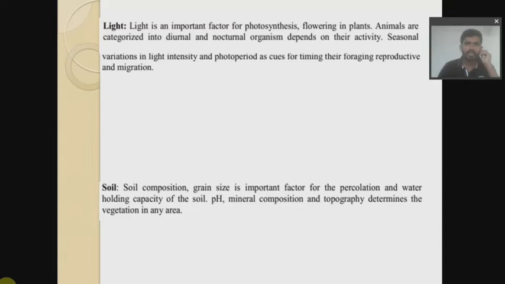Next, move on to light, which is an important factor for photosynthesis. As we know, light is most important with respect to photosynthesis of a plant. Without light we cannot have photosynthesis. Light is also important for the flowering of the plant, what we call photoperiodism.